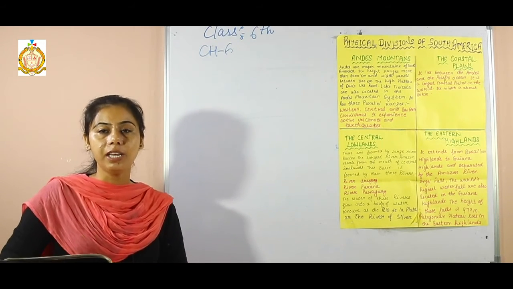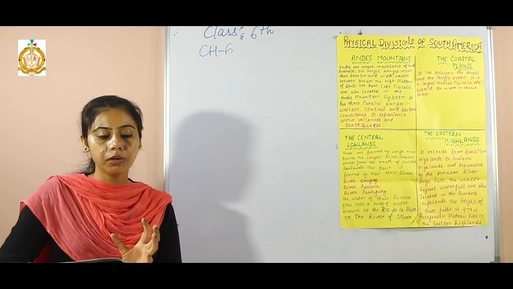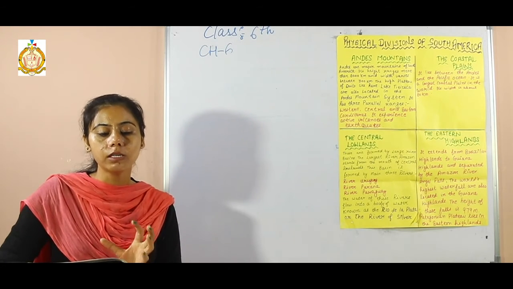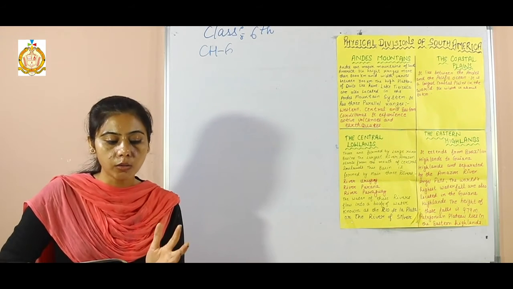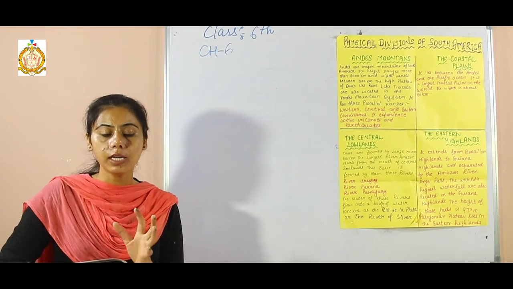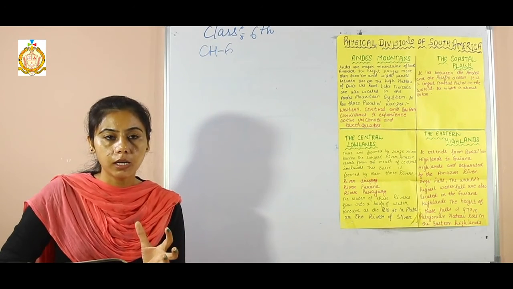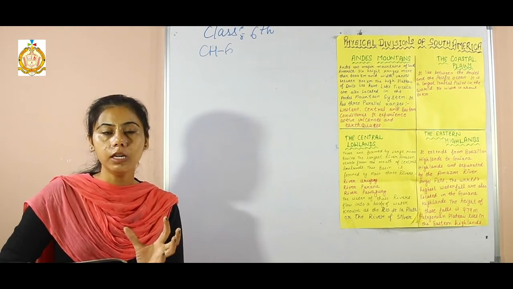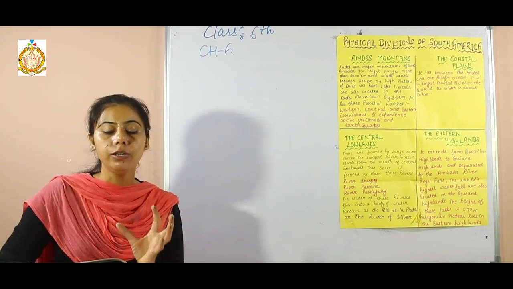The next one is animal life, the fauna in the Amazon basin. The Amazon river basin is home to many species of plants as well as animals. It includes 40,000 plant species, 427 mammals, 1,300 birds, 378 reptiles, and 400 freshwater fishes.